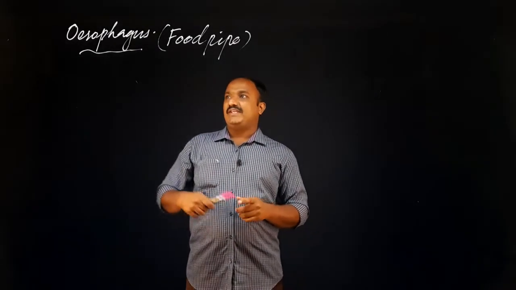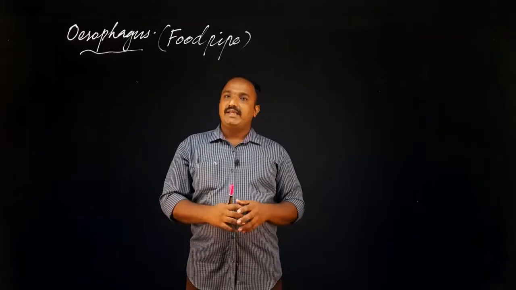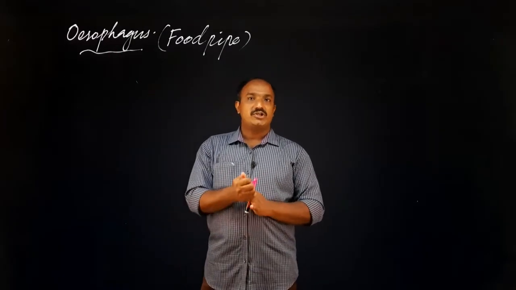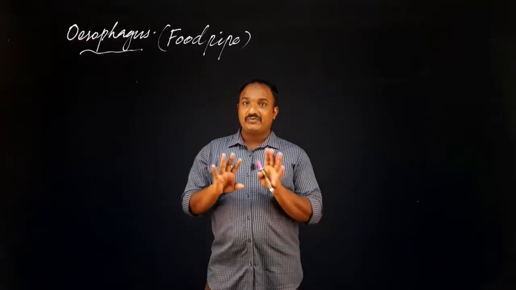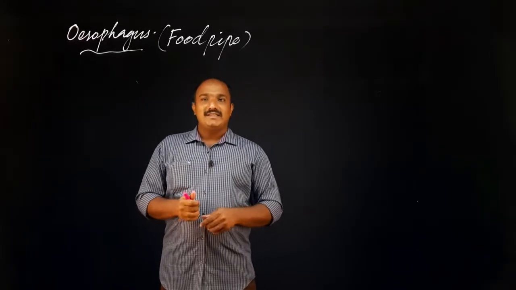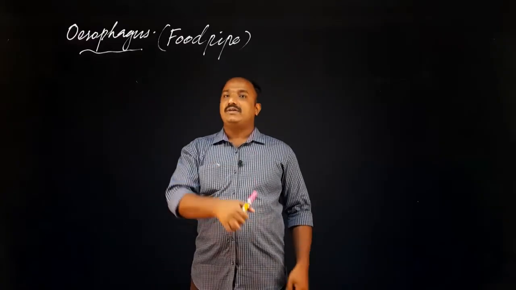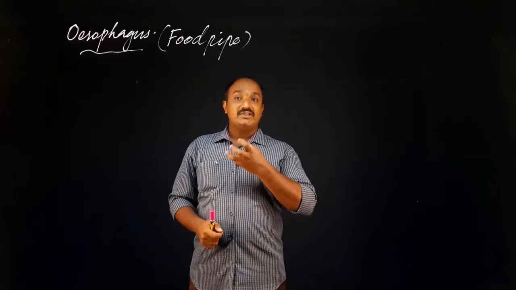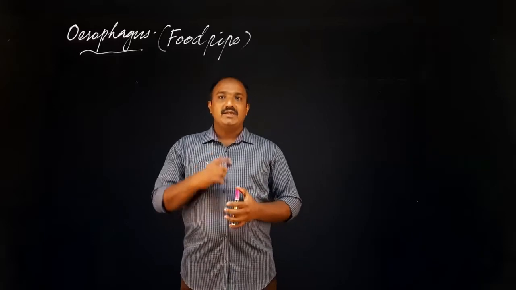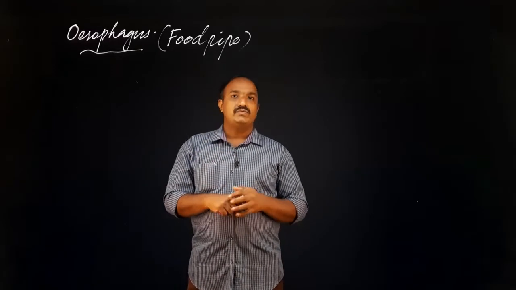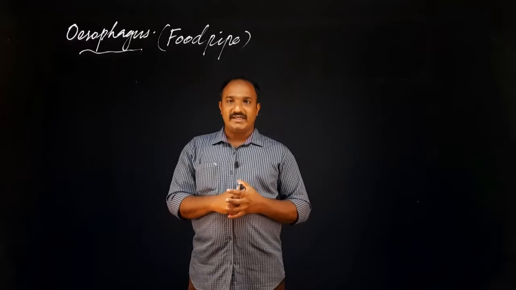Okay, so if it is difficult for you, you can study this also, food pipe instead of esophagus. But in the question paper, food pipe may not come. There they will give only esophagus. So you have to remember that esophagus is the food pipe. Anyhow, after chewing the food materials, it will be moved into where? Moved into the esophagus.